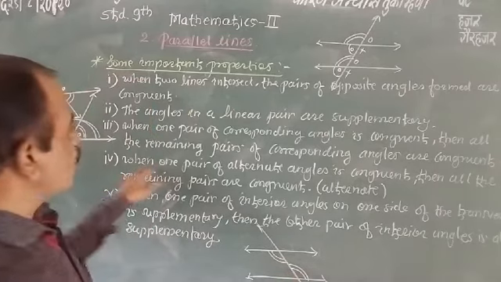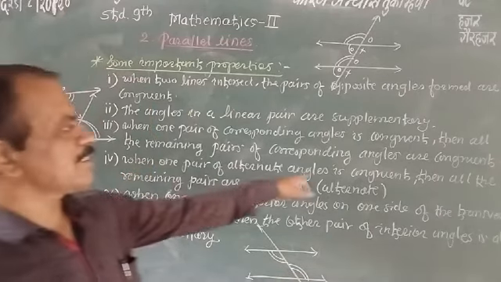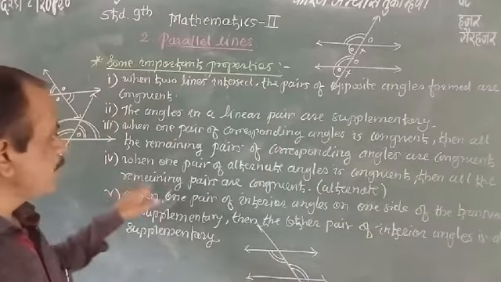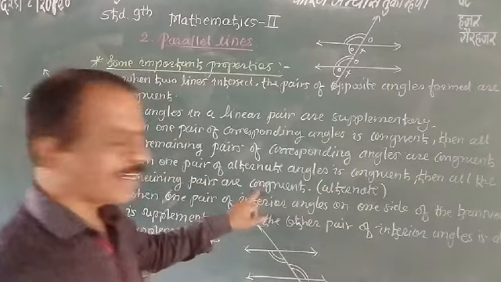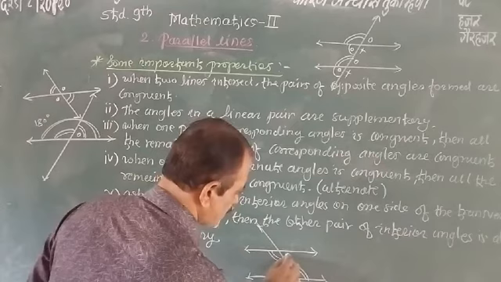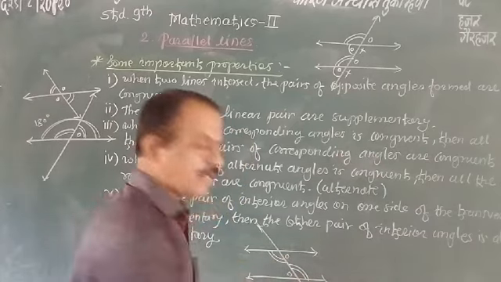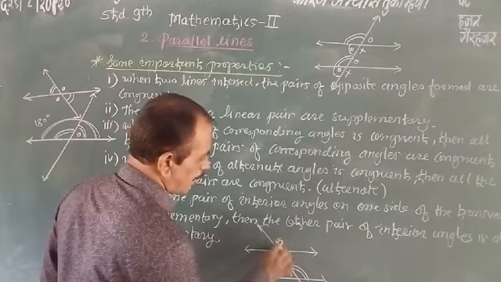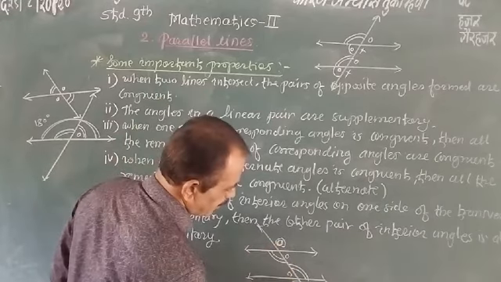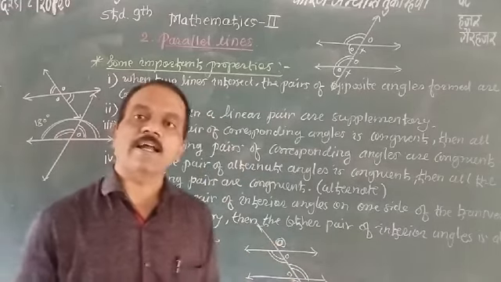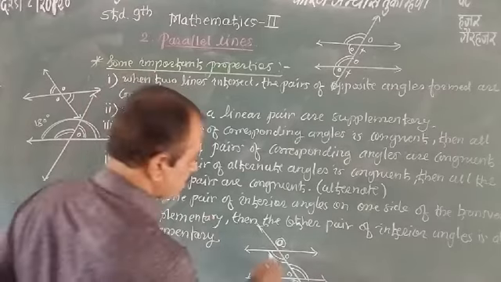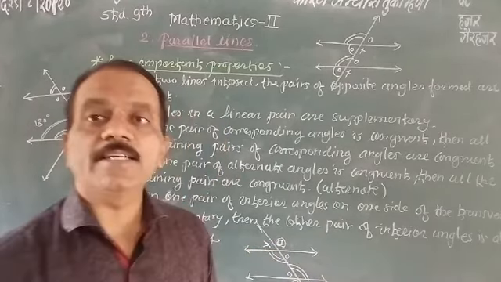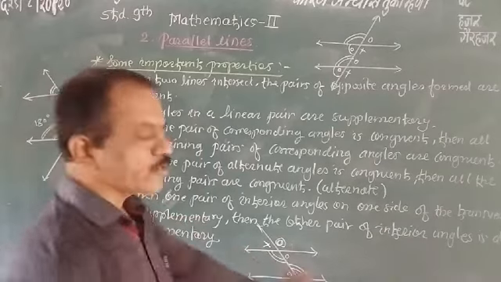When one pair is congruent, then all the remaining pairs of alternate angles are congruent. Exterior alternate angles are also congruent.